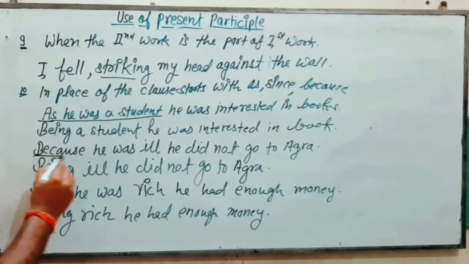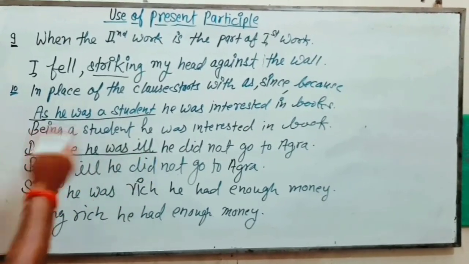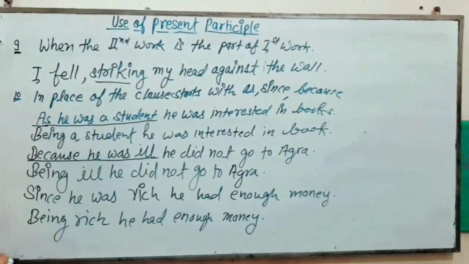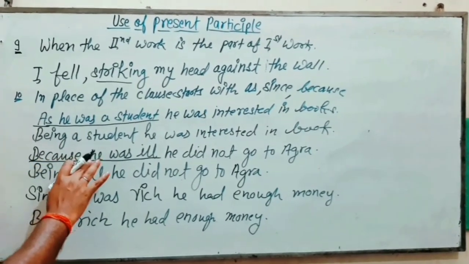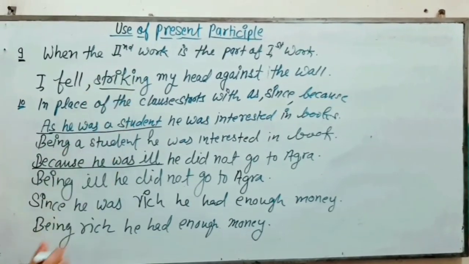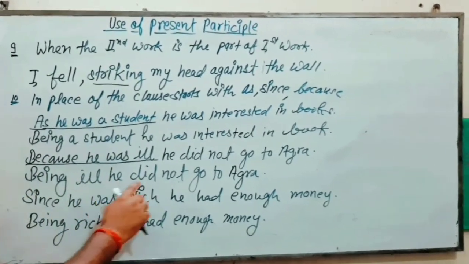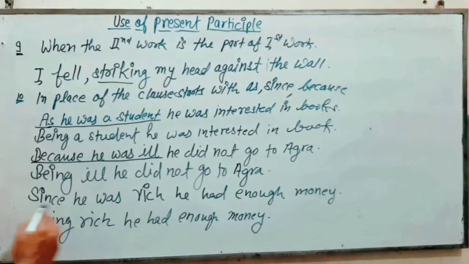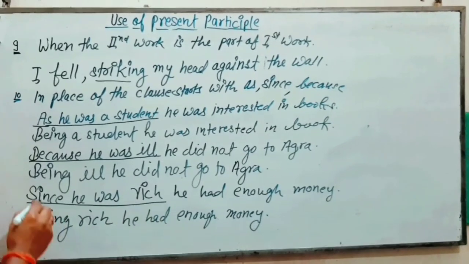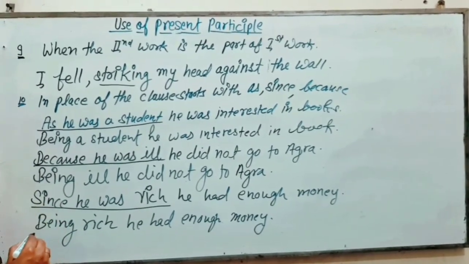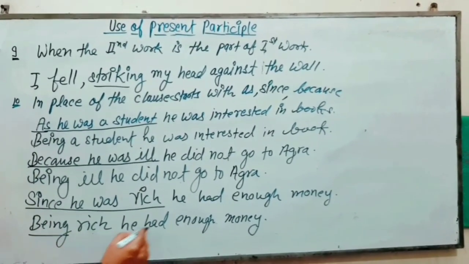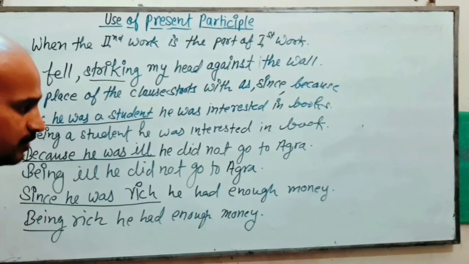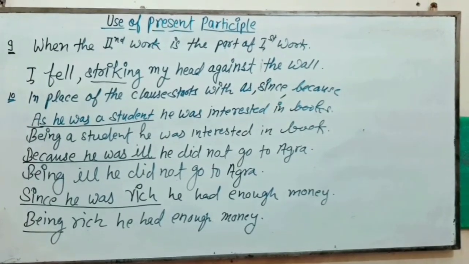Same as because he was ill, there is a subordinate clause, and we have because, which is a subordinate conjunction. So in place of this we are using the present participle. Being ill, he did not go to Agra. Now again, since he was rich, subordinate clause, subordinate conjunction. In place of that we are using being. So since he was rich, he had enough money. So being rich, he had enough money.